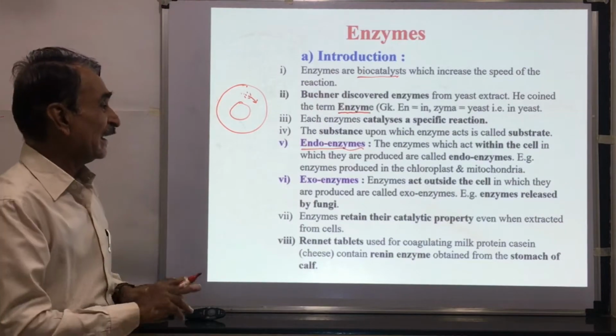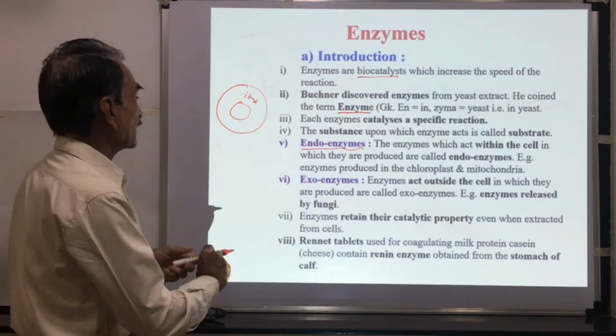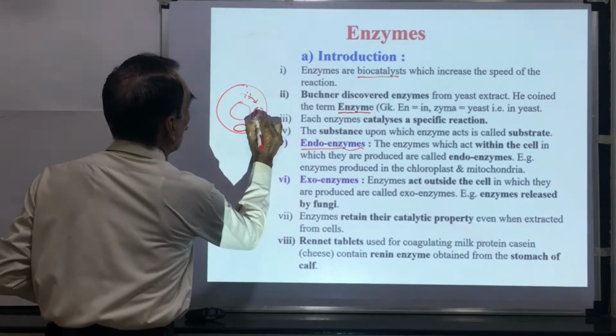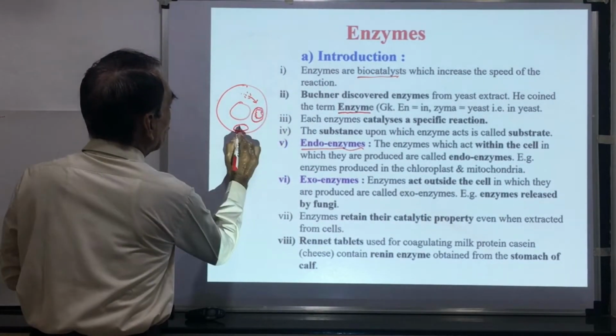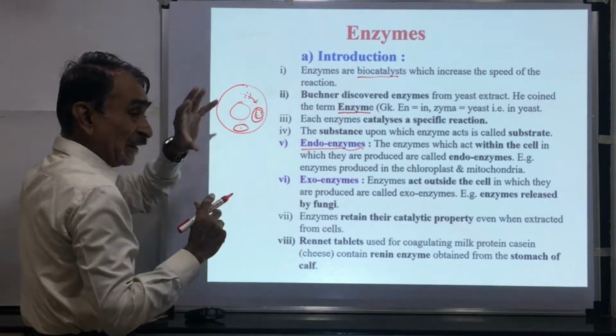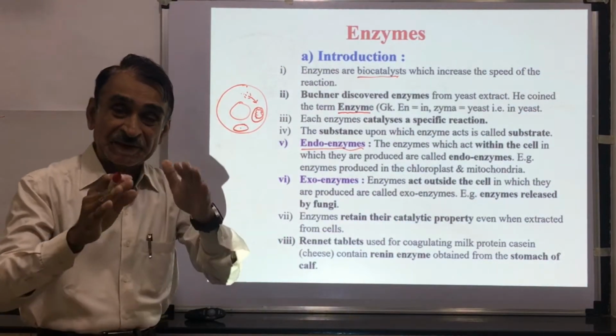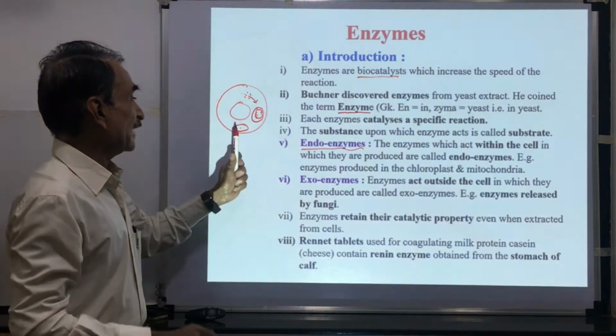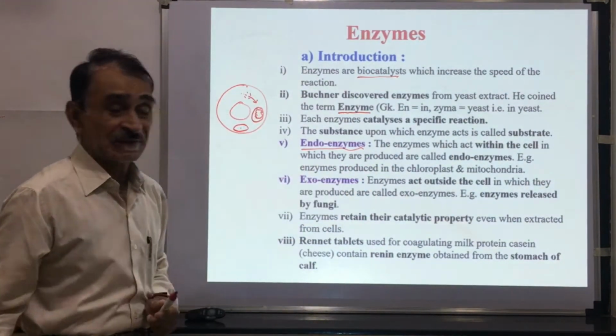For example, enzymes produced in the chloroplast and mitochondria. Suppose this is a chloroplast, this is a mitochondrion. Here in the chloroplast and mitochondria, various enzymes are produced and they act inside the chloroplast and inside the mitochondrion, and that's why these are called endoenzymes.